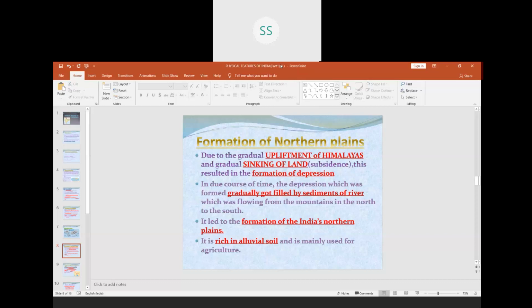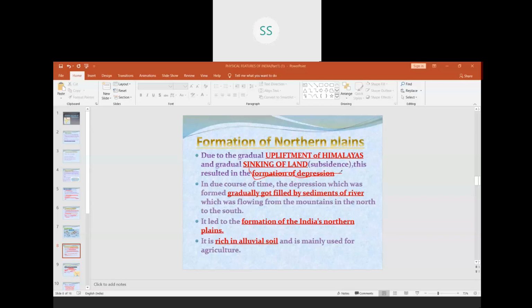And when this hollow depression was formed below the Himalayas, which you can see here, I have written here, children, formation of depression. When I say large, it's not a small hole, it's a very, very big land depression, that means the land sank, went down.